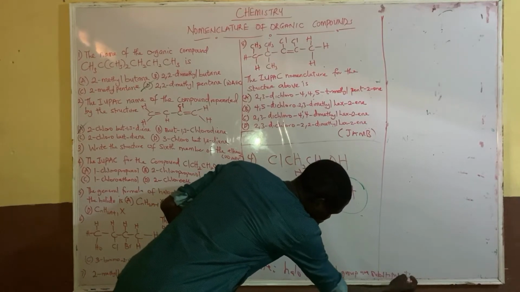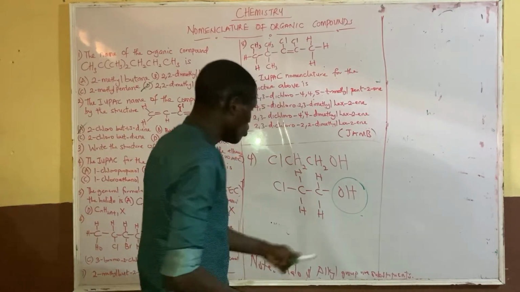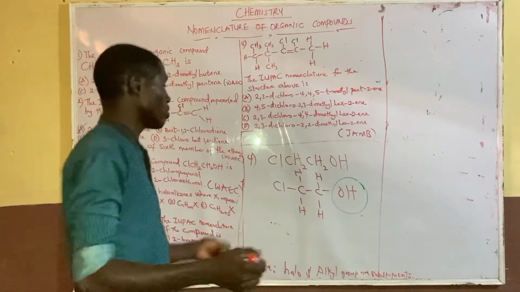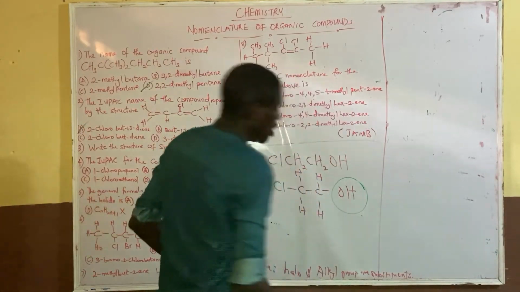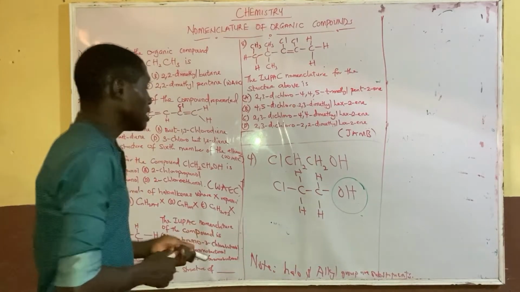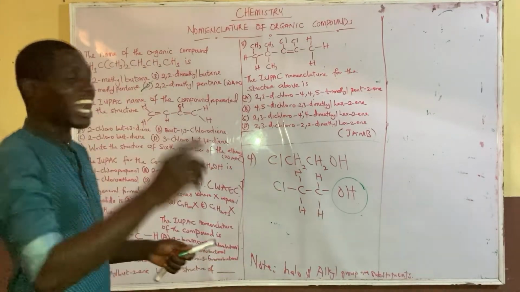Halo groups are chloro, fluoro, bromo, and so on. And alkyl groups are methyl, ethyl, propyl, and so on. They are all substituents. Now this is the major functional group, the hydroxyl group, which is known as alkanol.